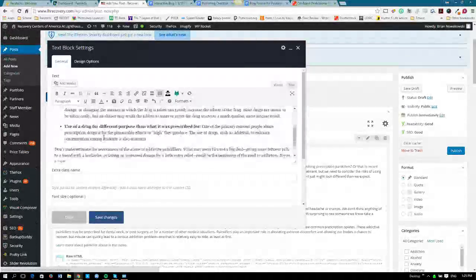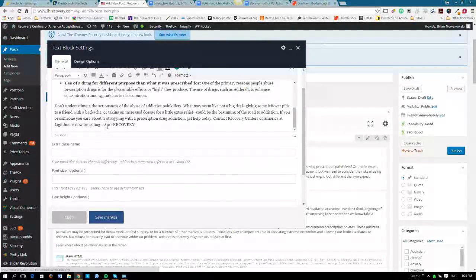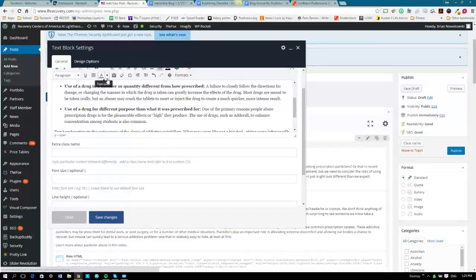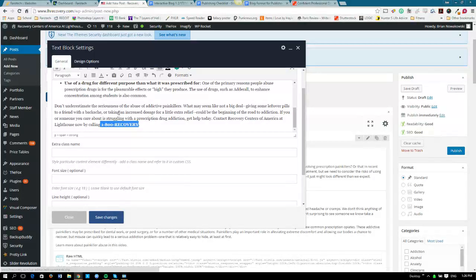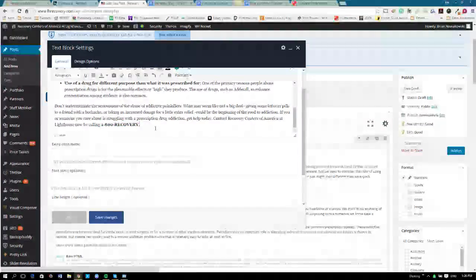So at a glance, the spacing looks pretty good. Want to make font weight bold on the phone number, always. It's just a good practice. Control B will do it, or Command B if you're using a Mac.